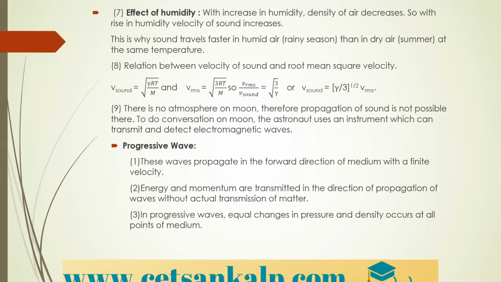Here energy and momentum are transmitted in the direction of propagation of waves without the actual transmission of matter. This is called a progressive wave.